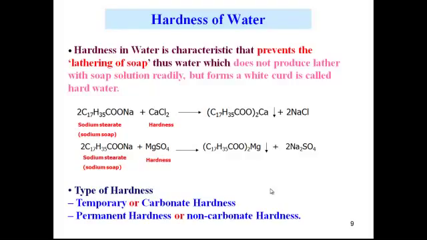If your sample contains calcium and magnesium, it creates hardness. From the chemistry point of view, take a soap, which is nothing but sodium stearate, and treat the sodium stearate with calcium chloride, which is the hard water. Instead of lathering, it forms a precipitate. Calcium stearate or magnesium stearate is formed as a precipitate, and that is called hard water.